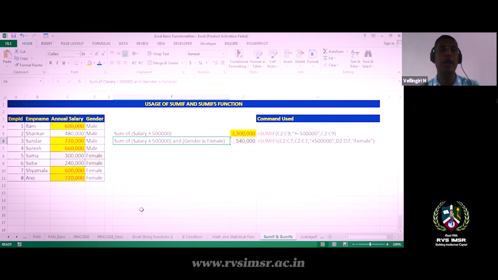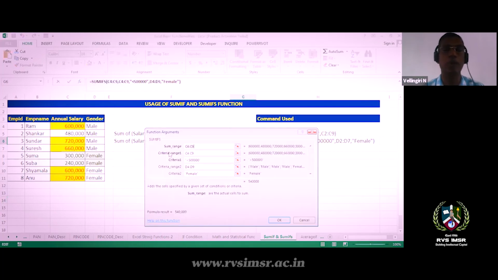In that command, I'll work the way it has been worked. I'll go with the formula: the sum range is the annual salary of the employees, and then I give the criteria range. For the first criteria, I gave C4 to C9 for checking the salary, because I want the salary to be less than 5 lakhs. C4 to C9 is my salary range, so I'm checking criteria 1, the salary, and checking that the salary is less than 5 lakhs.